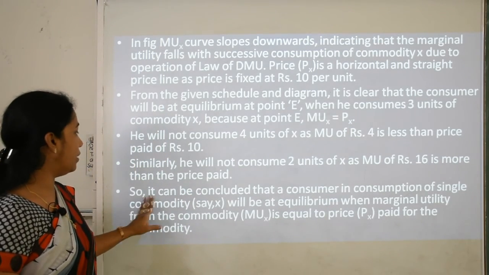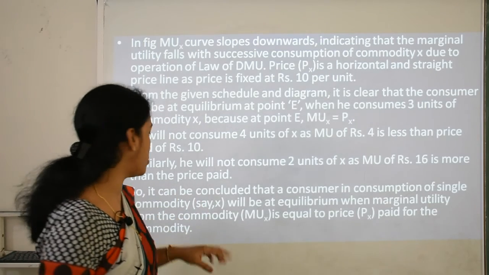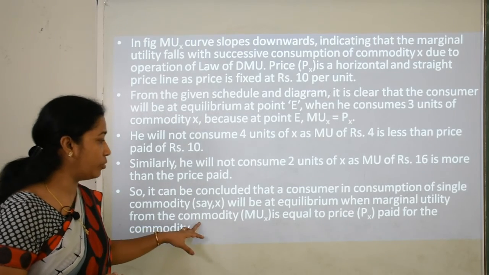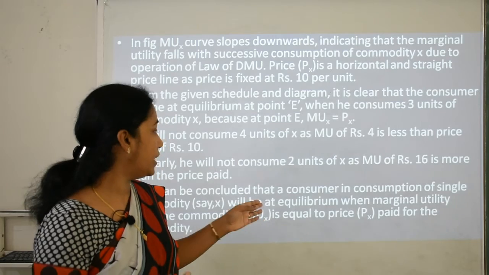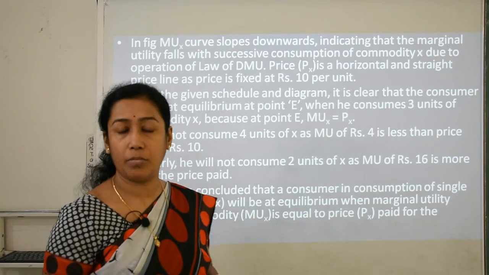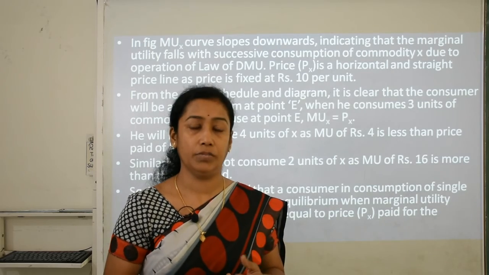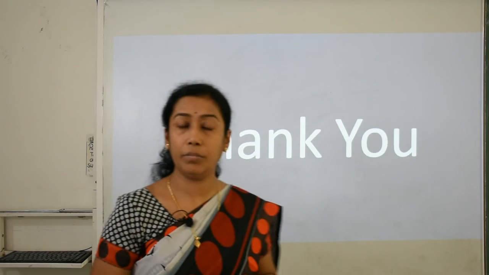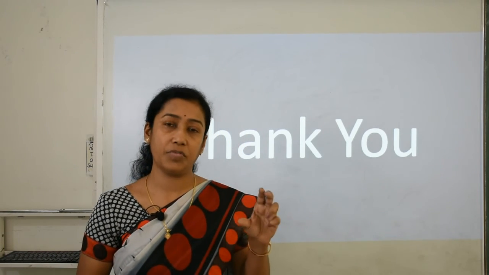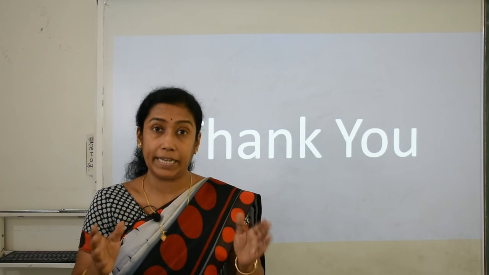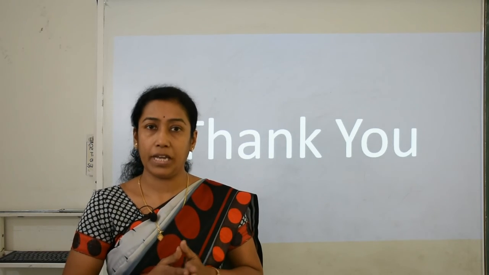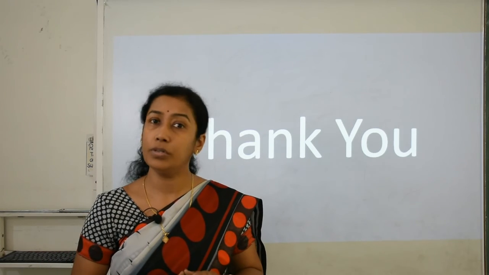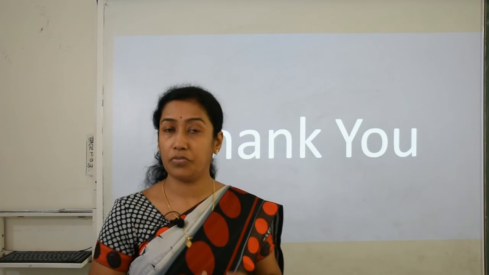Similarly, it can be concluded that a consumer in consumption of a single commodity, say X, will be at equilibrium when marginal utility from the commodity, that is marginal utility of X, is equal to the price of X paid for the commodity out of his level of income. So what we notice is a consumer can attain his equilibrium in case of a single commodity when the price of the commodity and the marginal utility which he gets are the same. After that, if he goes on consuming successive units, the utility will only diminish.